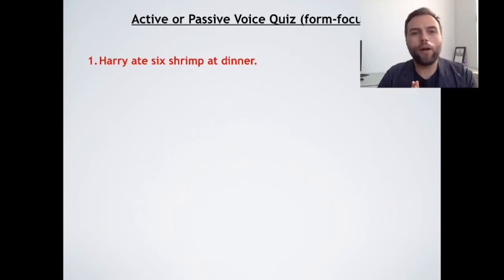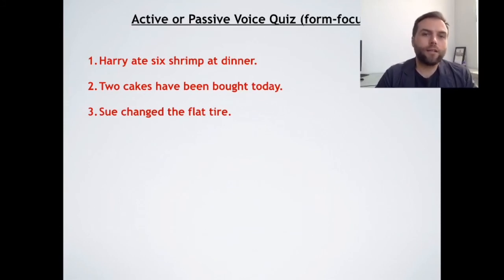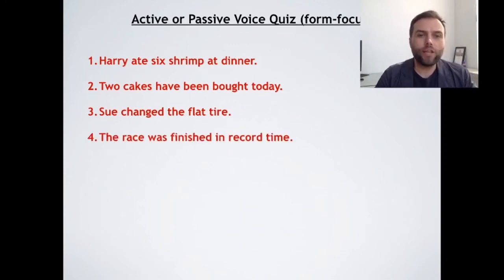So, Harry ate 6 shrimp at dinner. Is this active or passive? Remember, for passive we can put "by zombies." Well, we can't put "by zombies" on this sentence, so this is an active sentence. Let's go to the next one. 2 cakes have been bought today by zombies. So that's passive. Sue changed the flat tire. This is active. The race was finished in record time by zombies. So that's passive.